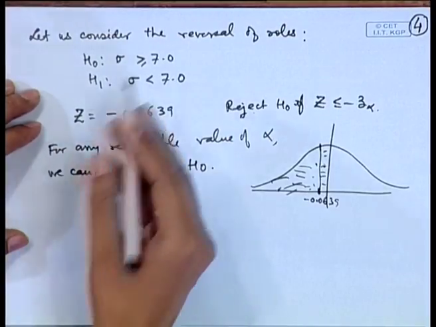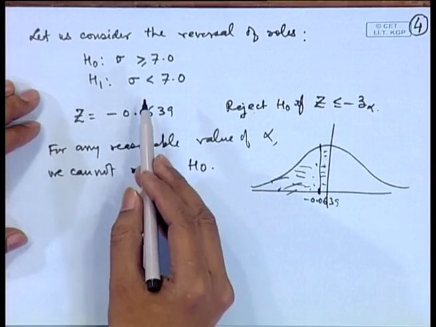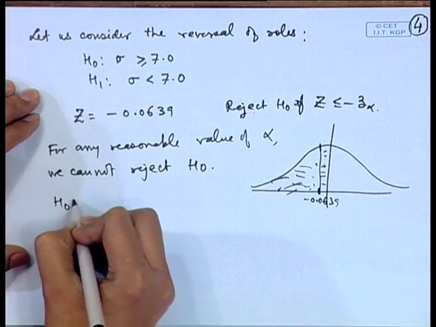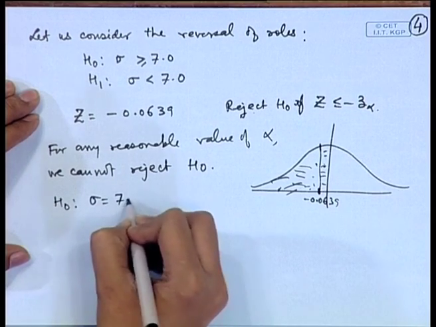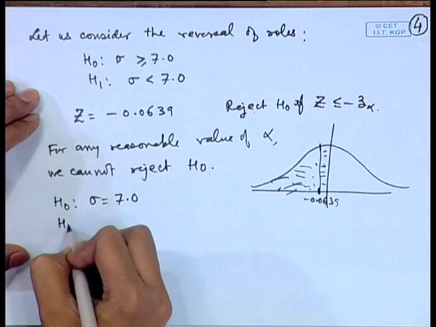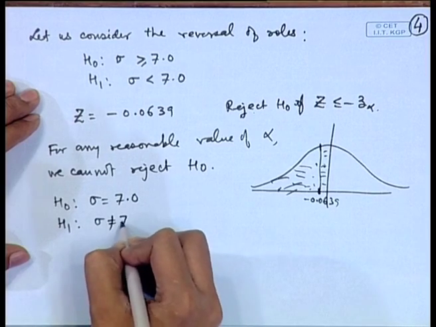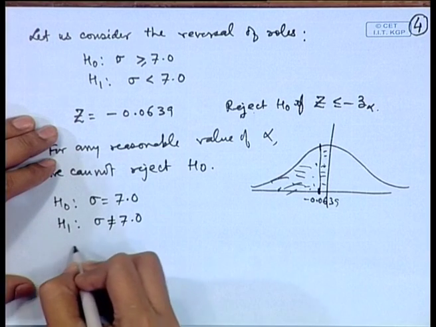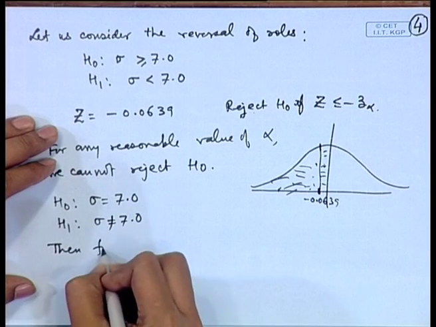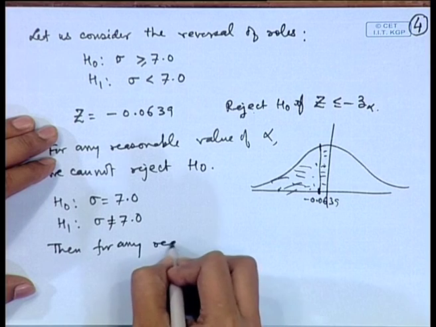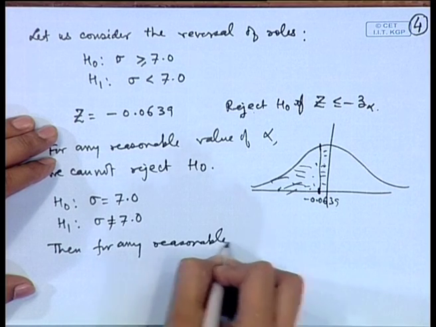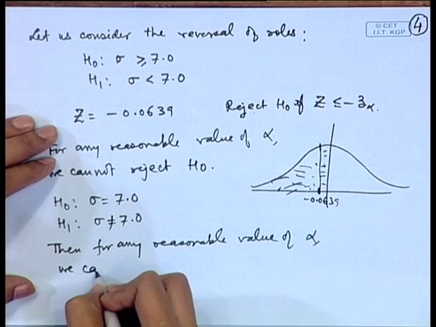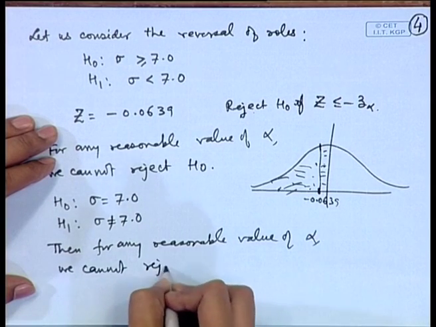So, if we see carefully, probably the reason is that the Z value is small. That means, there is a reason to suspect that if we consider the hypothesis sigma is equal to 7 against sigma is not equal to 7, then for any reasonable value of alpha, we cannot reject H naught.